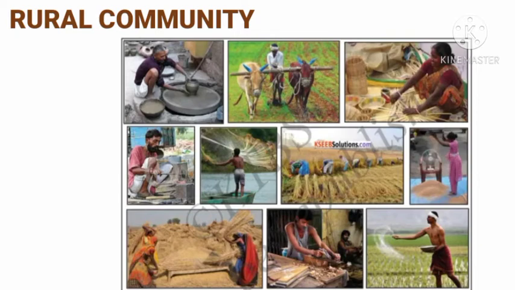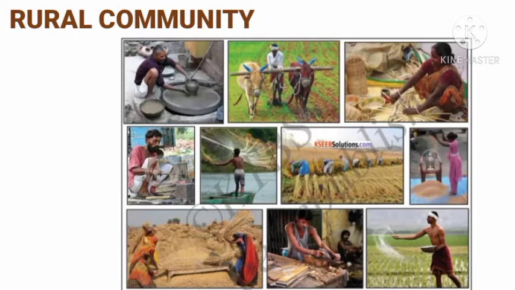Means here some pictures of rural community are given in your textbook, and they are doing different activities which we found in the pictures, and we want to separate them into agricultural activities and non-agricultural activities.